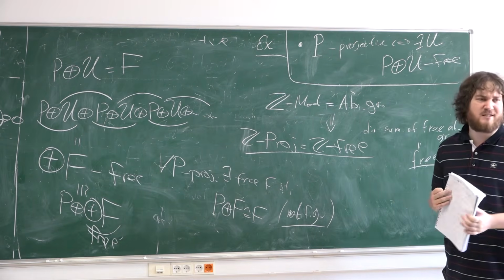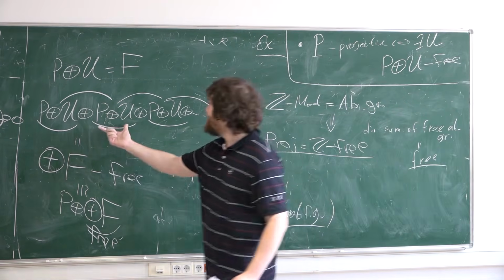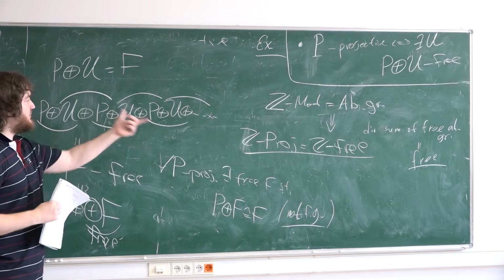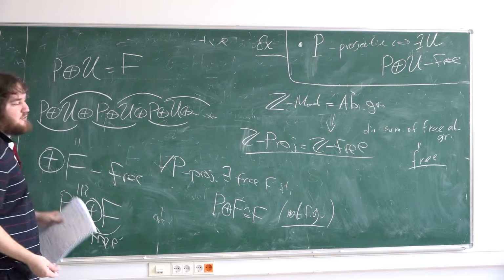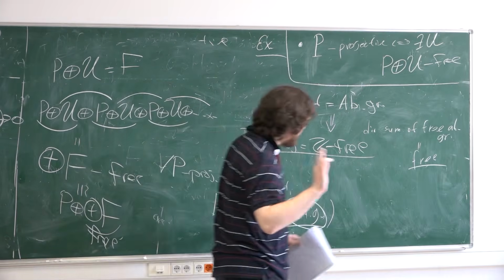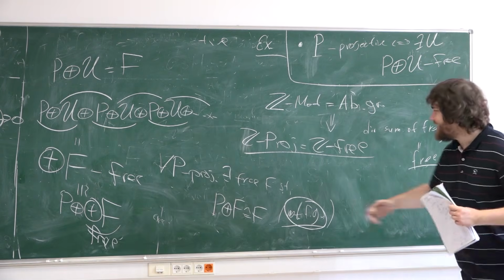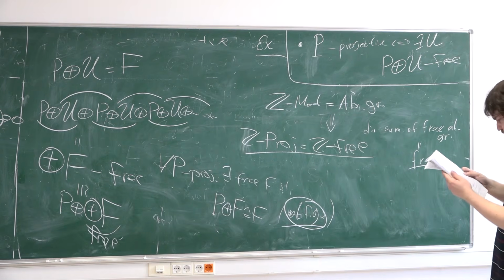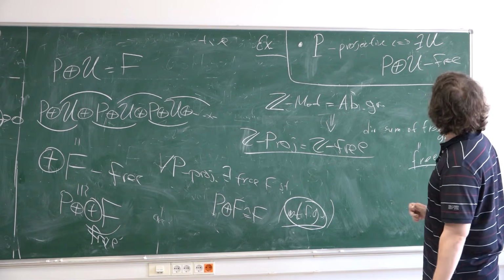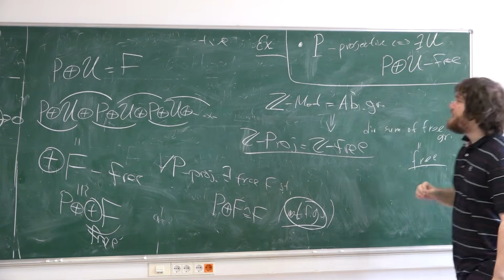FG is finitely generated. It's a free module with finite basis. Here we see that this module is obviously not finitely dimensional. It's a countable sum. So it's crucial that this is not finitely generated. For finitely generated, it's not true, and there is a whole theory here about finitely generated things. Maybe we will discuss it later. Okay, this is the first property: projective modules are always direct summands of free modules.